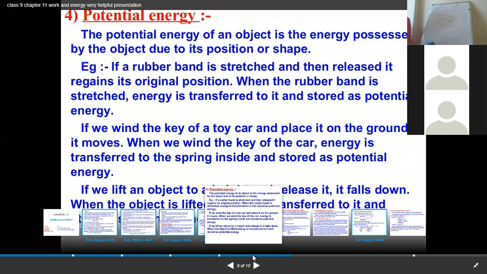Why does this happen? Although the mass is the same, what changes is the velocity and its position. So the energy possessed by the object due to its position, we call it, sorry, not kinetic, we call it potential energy.